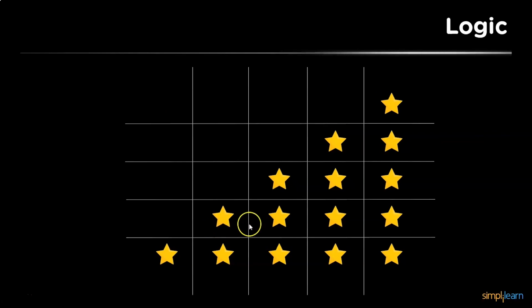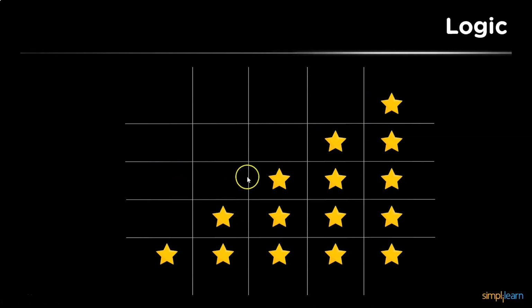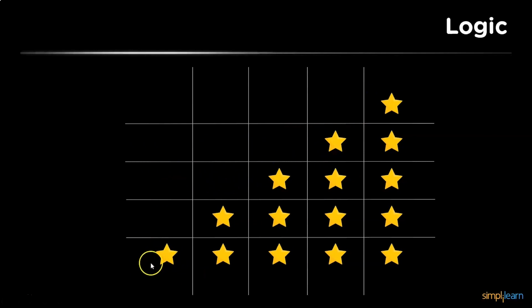Now, similarly to the first program, we shall consider this one as well in the form of a matrix. So you can see, if we consider this pattern in the form of a matrix, we have 4 spaces followed by a star. Similarly, in the second row, we have 3 spaces followed by 2 stars. In the third one, we have 2 spaces and 3 stars, and so on. So the main point that we need to consider here is, first we need to print the spaces, followed by that, we need to print the stars to get this pattern. Now let us execute a practical program and see the output.